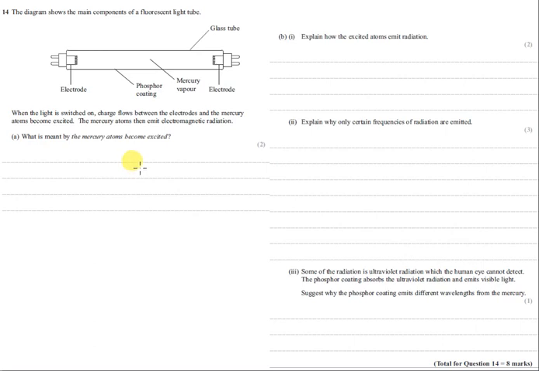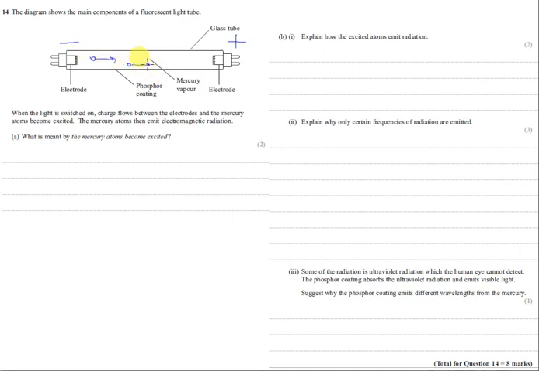This is a question about atomic energy levels, and it has a diagram of a fluorescent light tube, the type of light tube you would find on the ceiling of a classroom. It has two electrodes. One electrode is positive and one is negative. Let's say for simplicity that this one is negative and this one is positive. Electrons will shoot off from the negative electrode towards the positive.